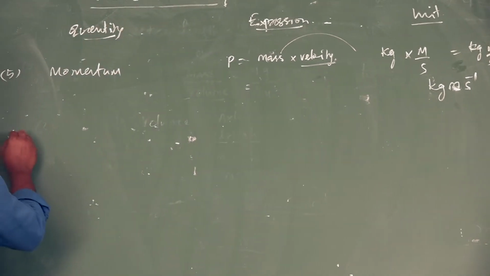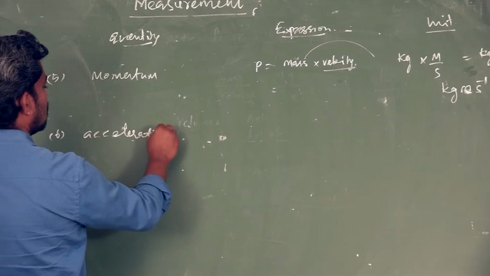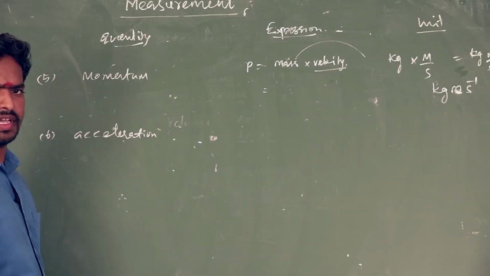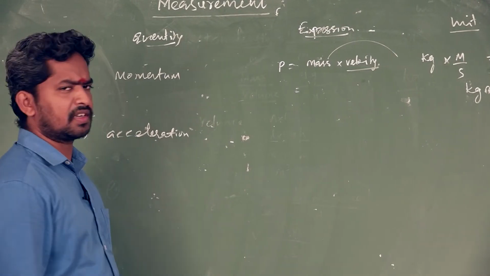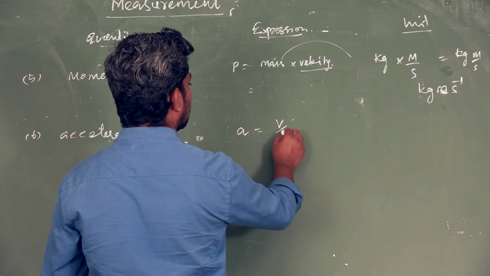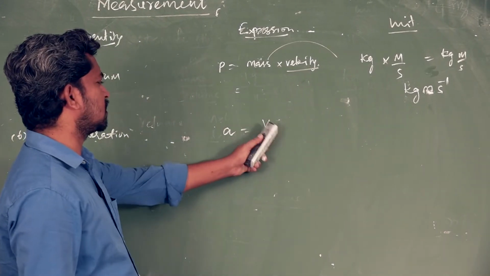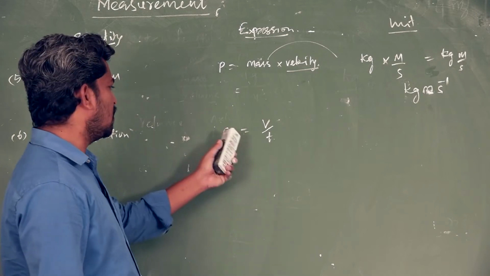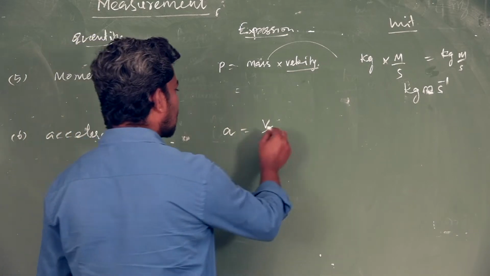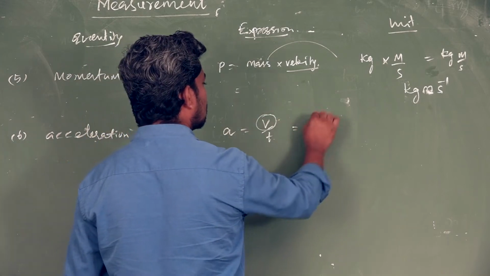Next one is acceleration. What do you mean by acceleration? Acceleration is a derived quantity. What is the formula of acceleration? You know well, rate of change of velocity is called acceleration, which means velocity divided by time. So a is equal to velocity divided by time. What is the unit of velocity?